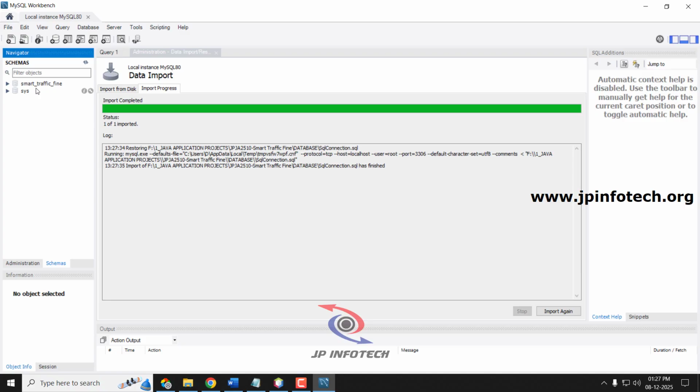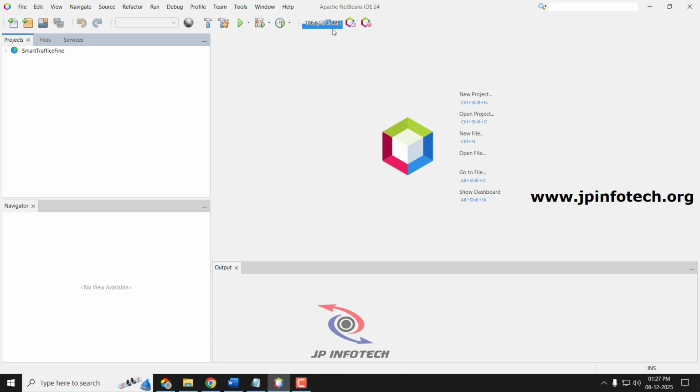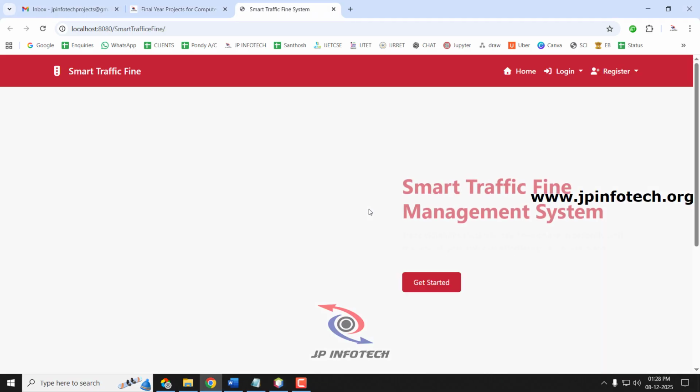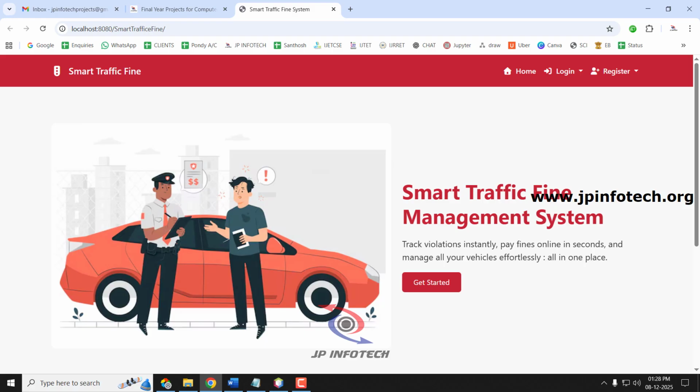As we have attached the database successfully, we can close the MySQL Workbench. Coming back to the Apache NetBeans IDE 24, you can see the project is also loaded successfully into the NetBeans IDE. Now let us execute it. Just right click it, then click Run, and kindly wait for a few minutes. Now it asks for the authentication for the Tomcat server. I have given admin and clicked OK. Now it navigates to the browser, where you can see the project home screen or welcome screen with the project title Smart Traffic Fine Management System with its features. Here you can see the logins for the entities: admin, traffic police and the user.